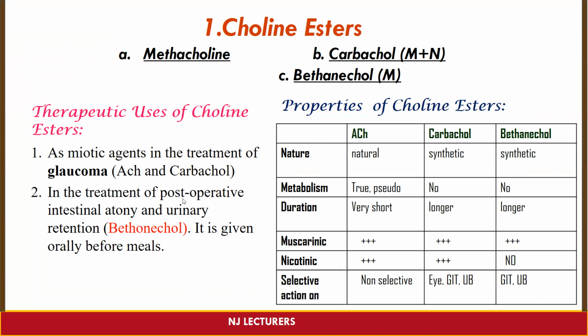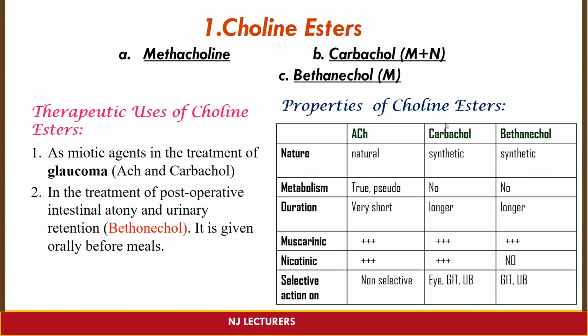And next is the treatment of post-operative intestinal atony and urinary retention. For that, bethanechol is basically given orally before meals. Urinary retention: in some people after surgery, there will be difficulty for them to urinate. And post-operative intestinal atony means that after surgery, the motility of the GIT is going to get inhibited. So in those conditions, we can make use of bethanechol, and it should be given orally before meals.